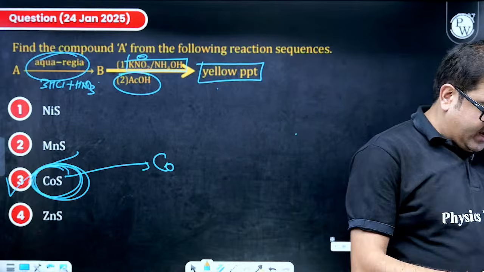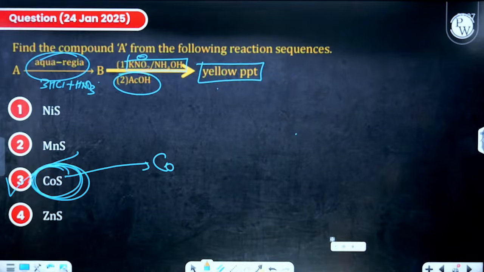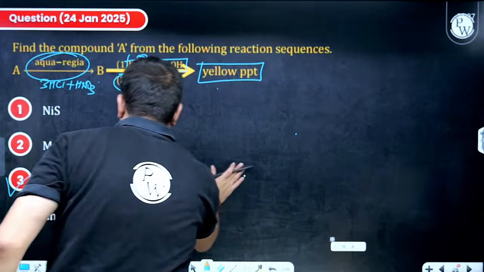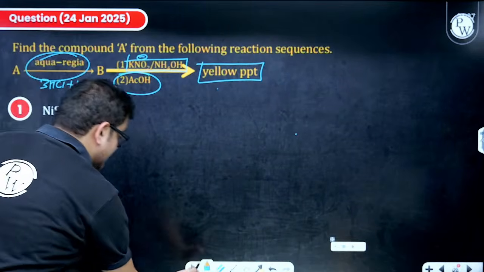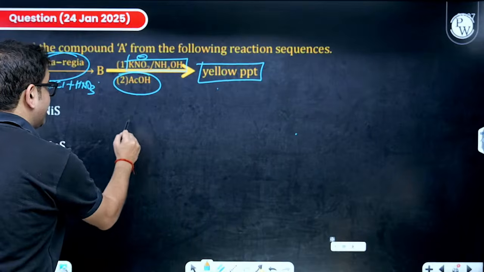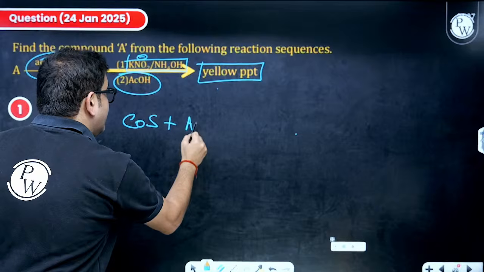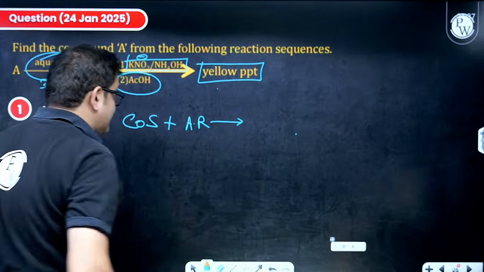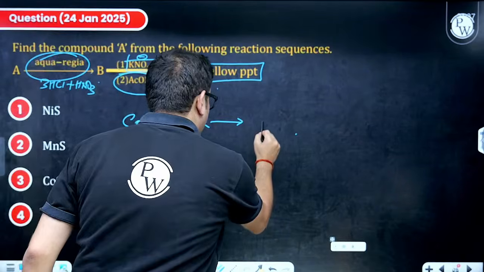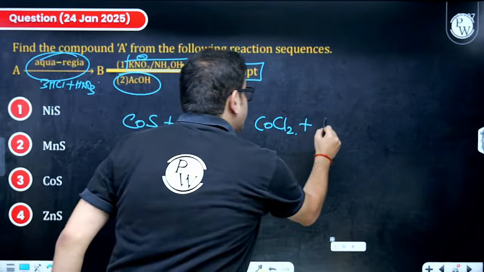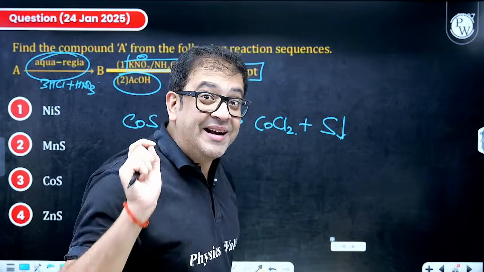Let me just check, beta, because in fact, even I am missing something for this reaction. Yes, the thing that I was missing, let me include that, because yes, a good inorganic logic, beta: when this cobalt sulfide is reacting with your aqua regia, it is getting soluble because of formation of cobalt chloride, and this sulfur is precipitated in form of elemental sulfur.